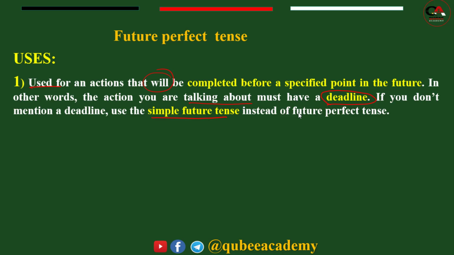The action or the event that we are talking about should be guided with a deadline. If you do not mention a deadline in your sentence, if there is no deadline, don't use future perfect for such types of sentences. Instead, you have to use simple future instead of future perfect.